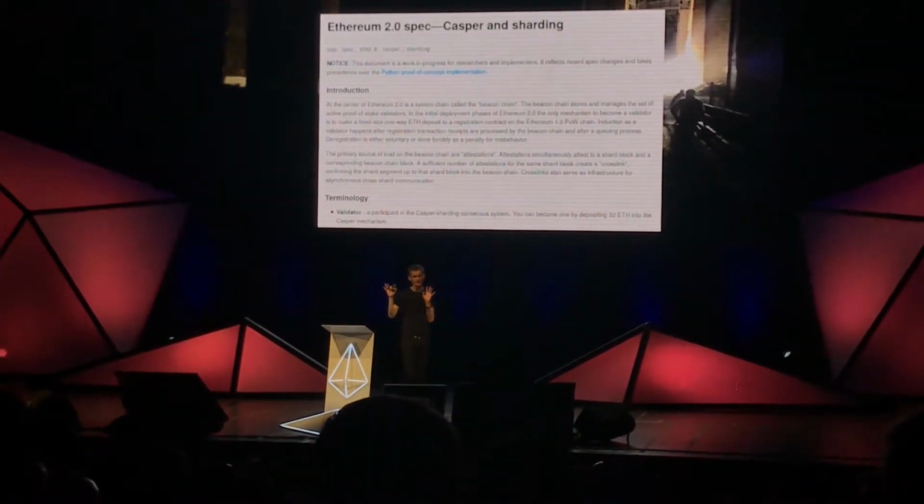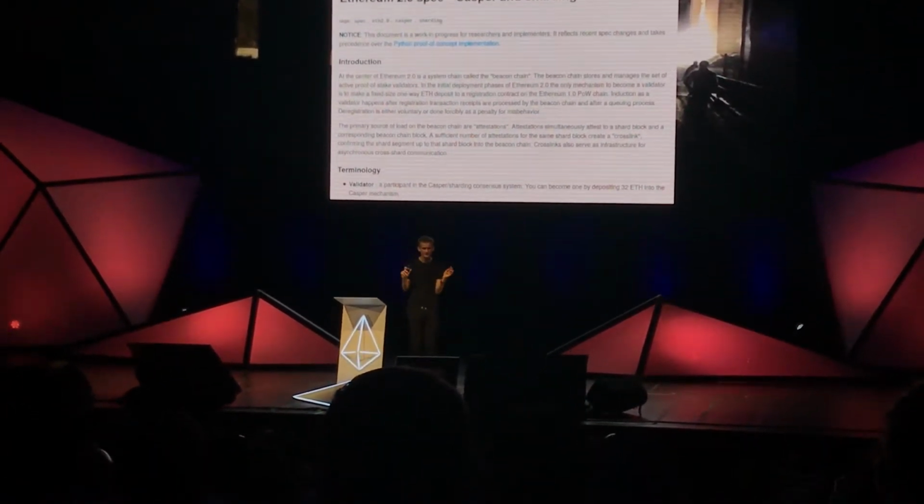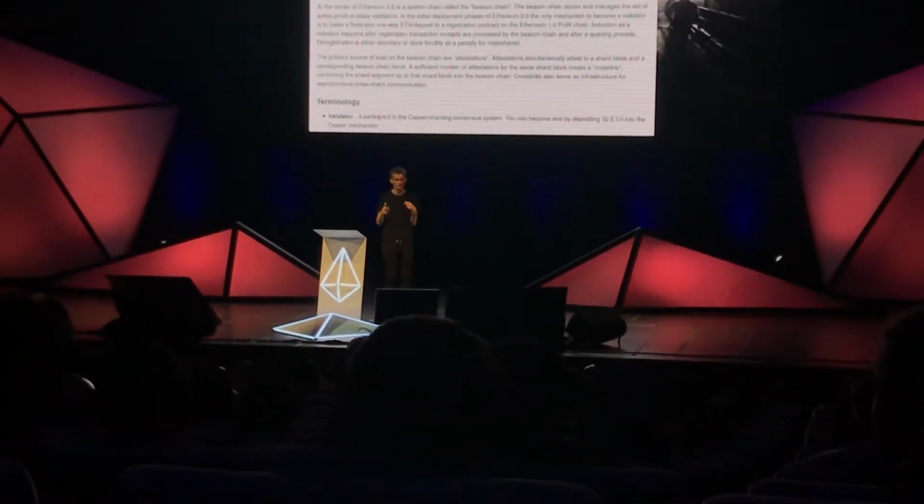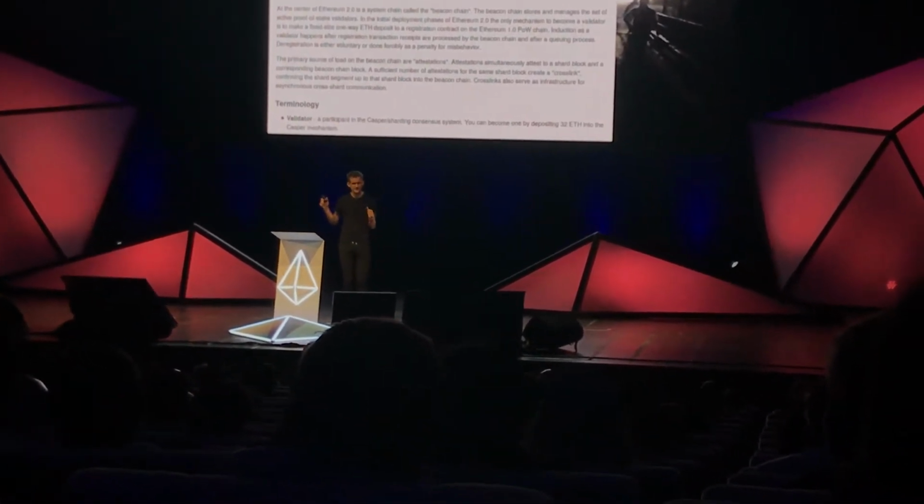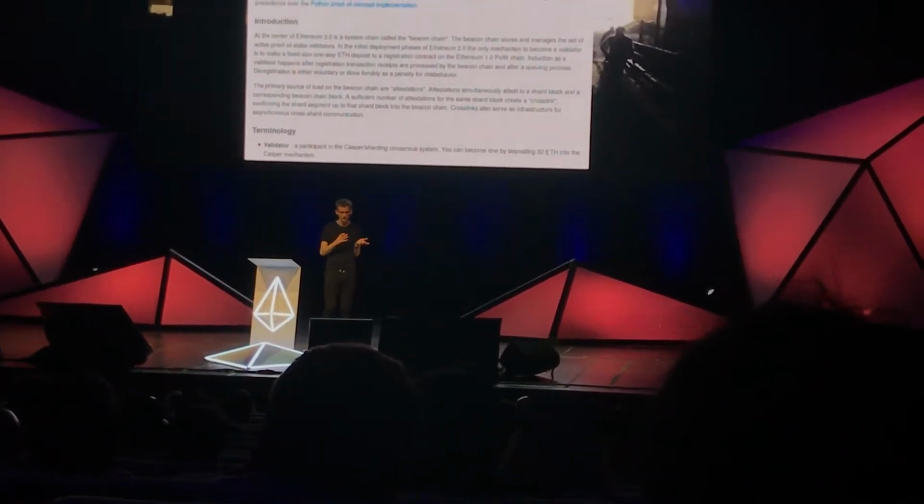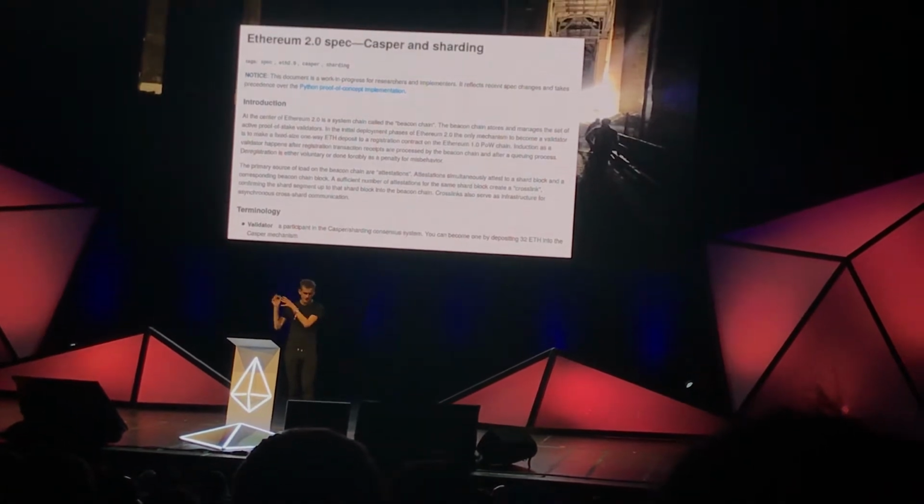These groups were kind of not talking to each other too much. Then on the sharding side, it eventually became clear that we would get much more efficiency by making the core of the sharding system not be a contract on the proof of work chain, but instead be its own proof of stake chain.